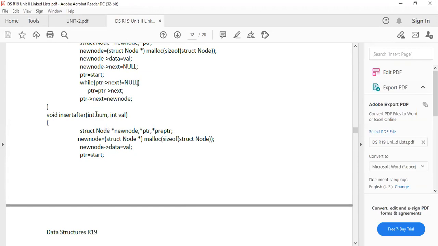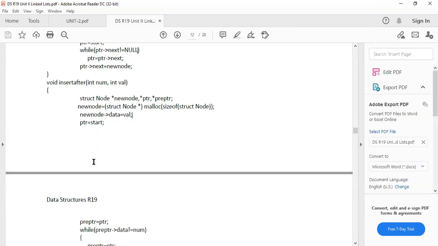So these two values are left and right. That is why we are taking another two variables, that is PTR and pre-PTR. Again, same story, memory allocated. Now new node points to data. The value we are taking from value will point to the new node. So that new node will be the starting node.